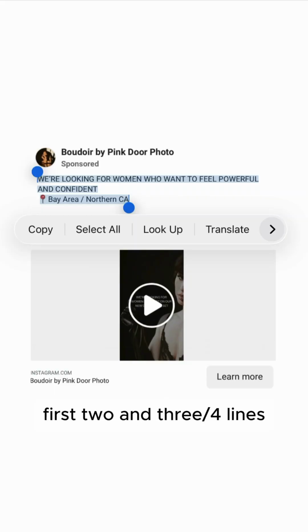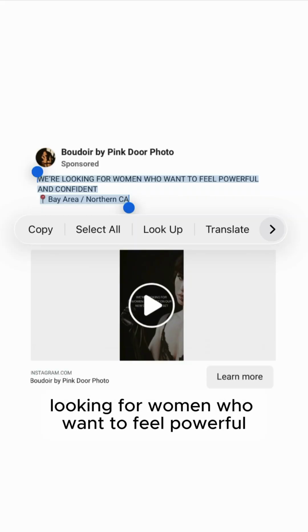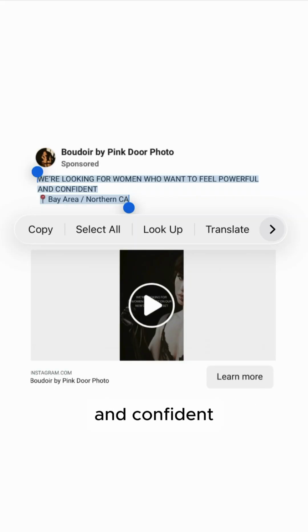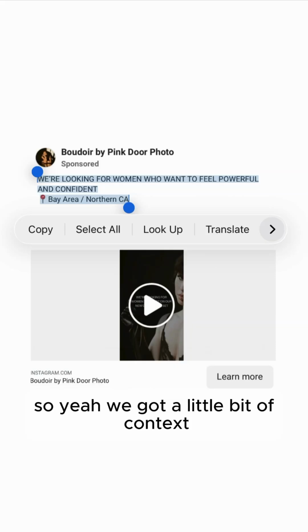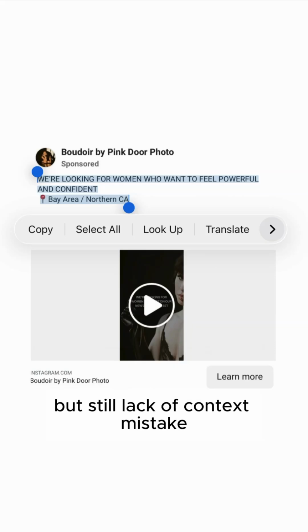Finally, we're going to look at the Boudoir low clicks, or the Seymour headline here. First 2 3/4 lines, Facebook mobile newsfeed. Looking for women who want to feel powerful and confident. Bay Area, Northern California. All right, so yeah, we got a little bit of context, but still lack of context mistake.